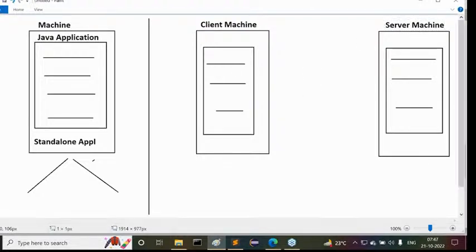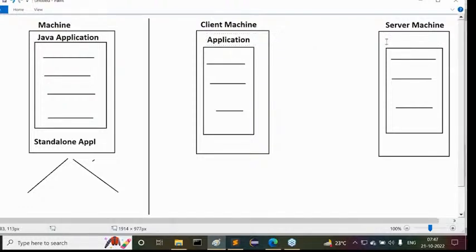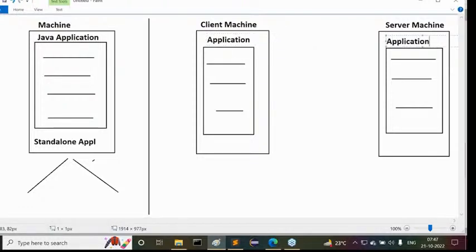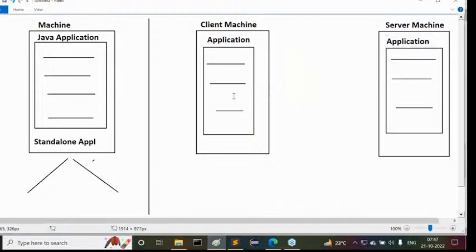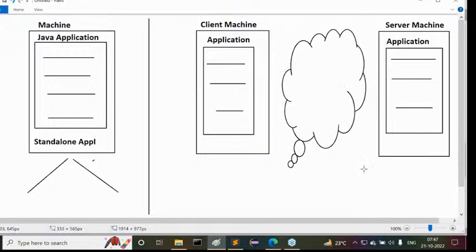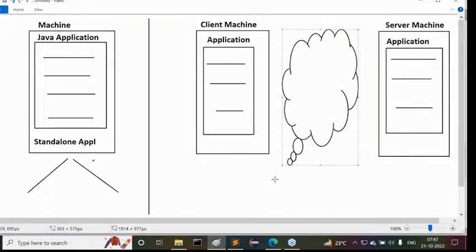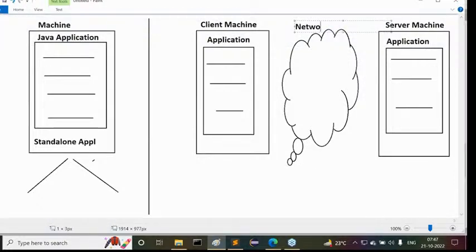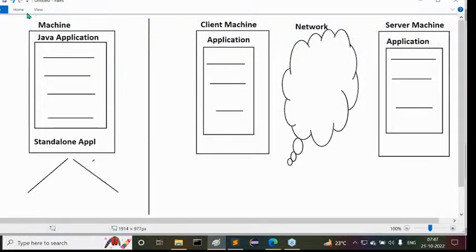Now here, a Java application we are able to write. This is the client side application. Another Java application we are able to write. This is the server side application. Answer my question: in between client and server, what is there? A network exists here, for the sake of communication, sending requests from one machine to another machine and getting responses from one machine to another. There we require a network, the internet or some network.